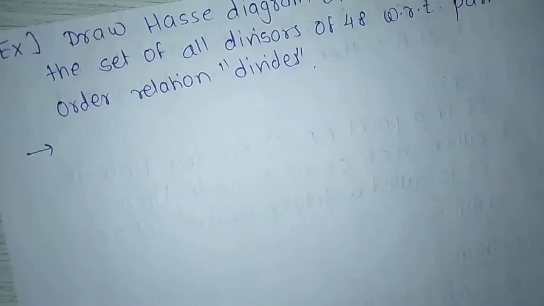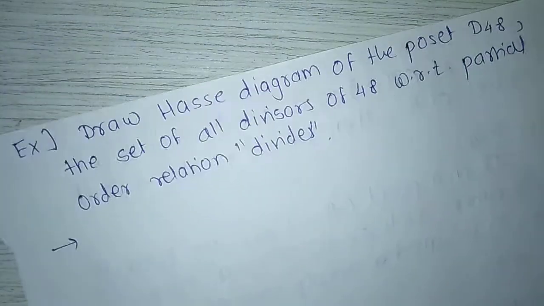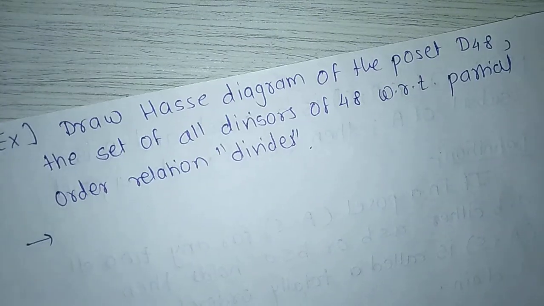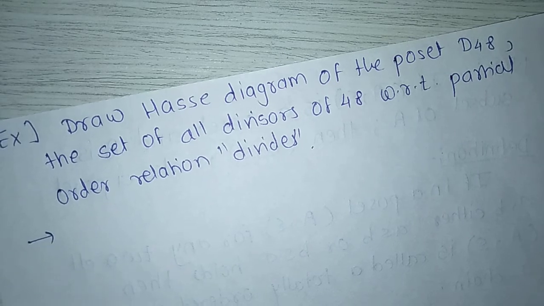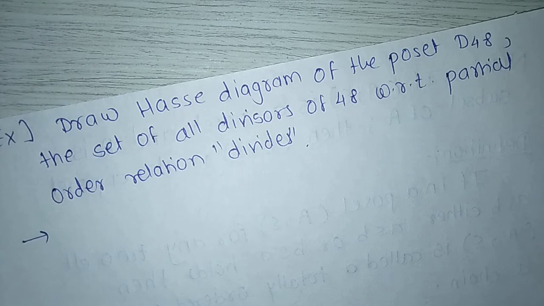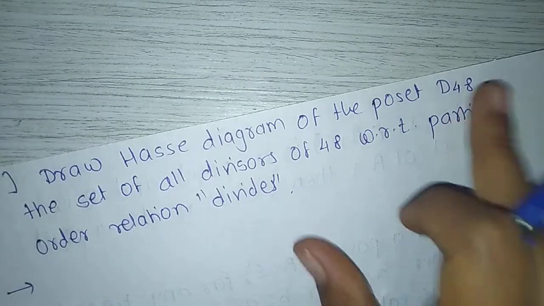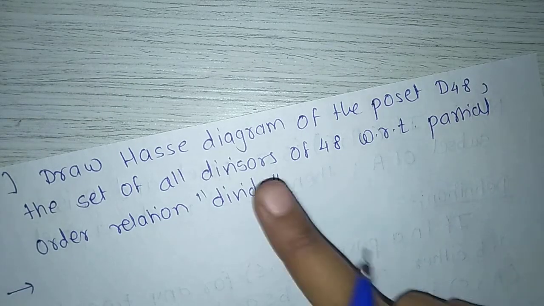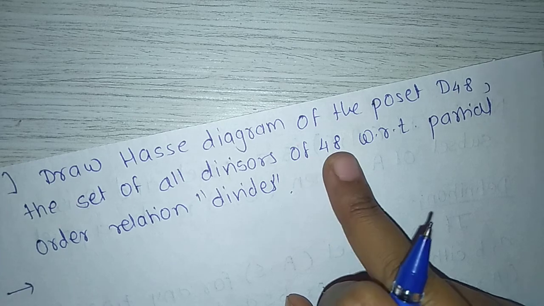Next example, draw Hasse diagram of the poset D48, the set of all divisors of 48 with respect to partial order relation divides. D48 means set of all divisors of 48.